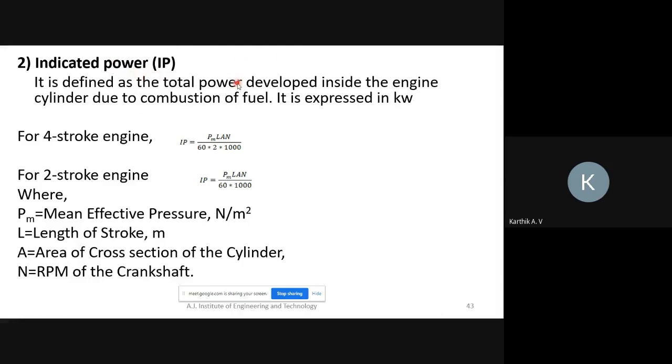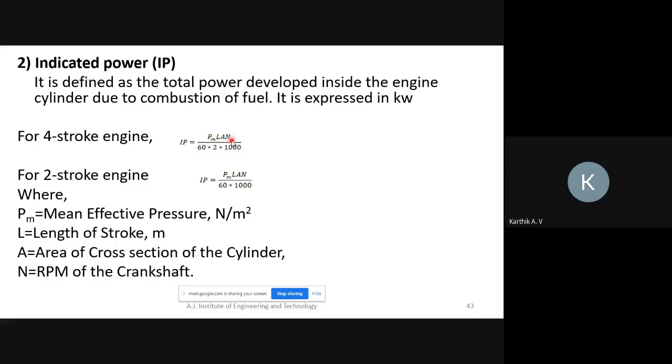Suppose this quantity of petrol plus air mixture is supplied to the cylinder. We should get this much actual power, but 100% efficiency is not possible. Okay, so we consider 100% efficiency. That is called indicated power, the total power developed inside the engine cylinder due to combustion of fuel. In a 4-stroke engine, we should use this formula: IP is equal to PLAN divided by 60 into 2 times 1000.